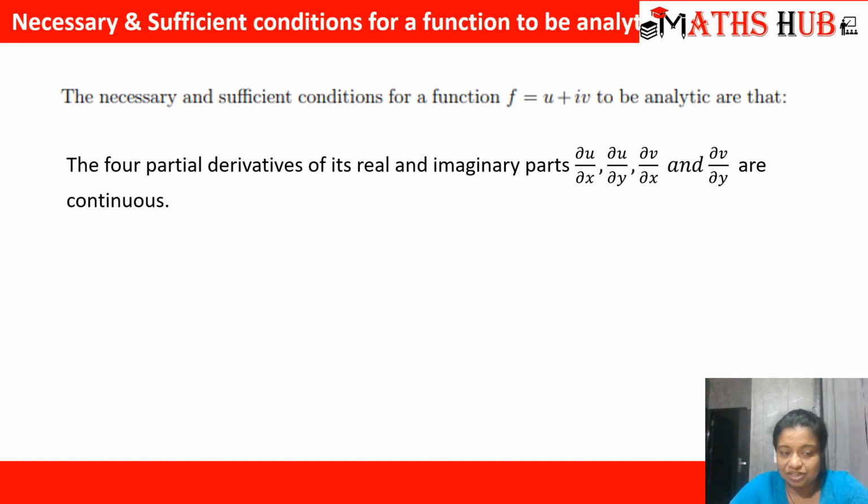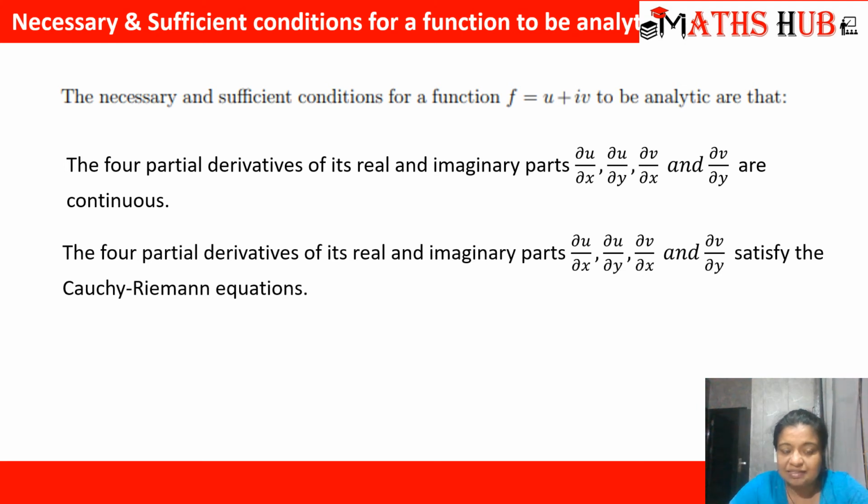So the first condition is that the four partial derivatives, that is ∂u/∂x, ∂u/∂y, ∂v/∂x, and ∂v/∂y, should be continuous. And the second relationship is that all these four partial derivatives must satisfy the Cauchy-Riemann equations. So what are the Cauchy-Riemann equations?